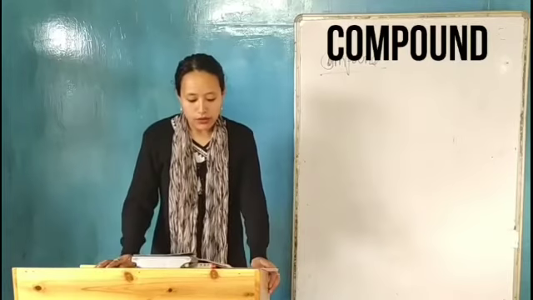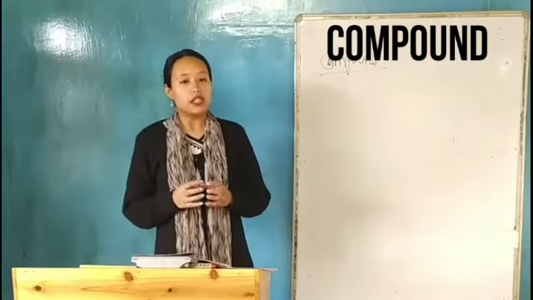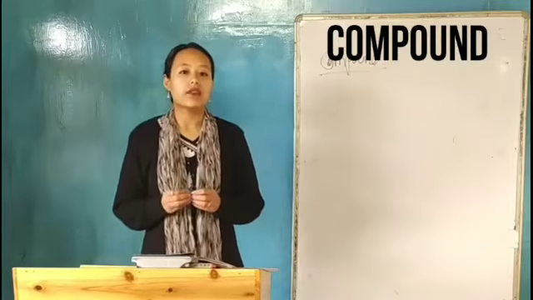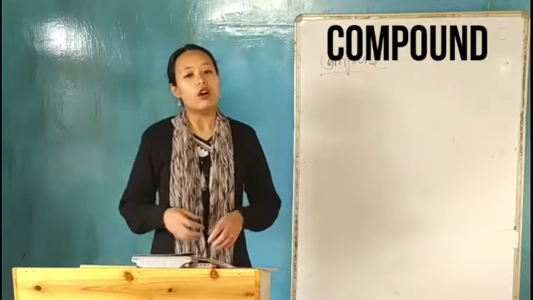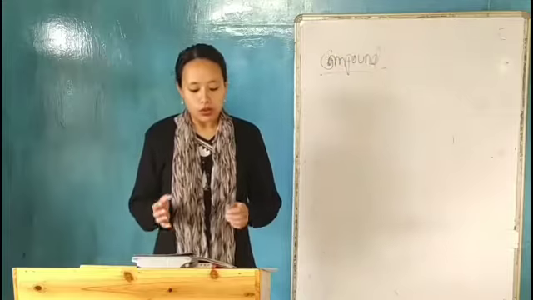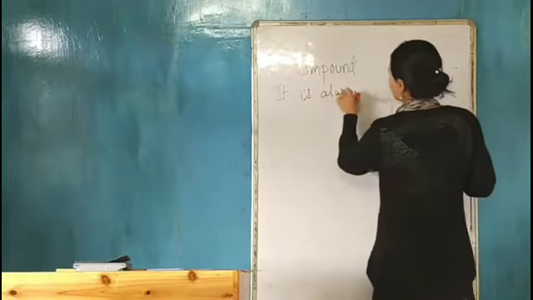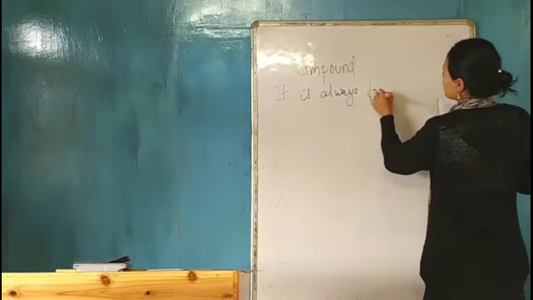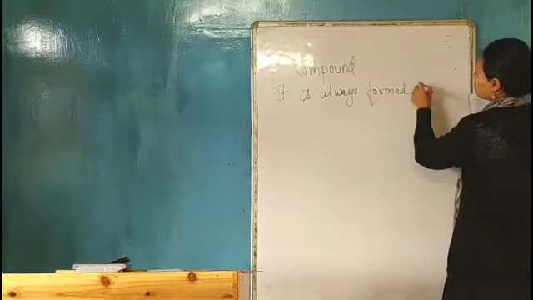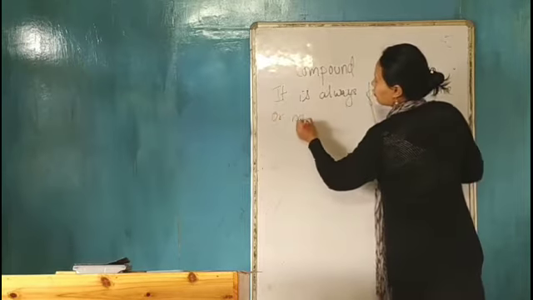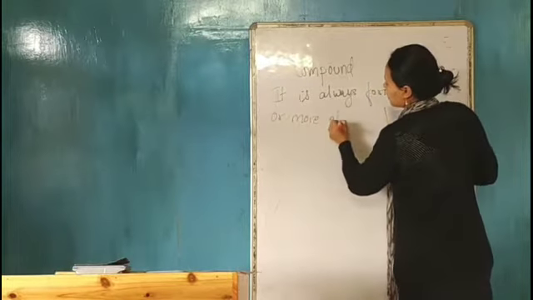Whenever you decompose or break down a compound, it will always give us one or two or more elements. It is always formed of one or more elements.